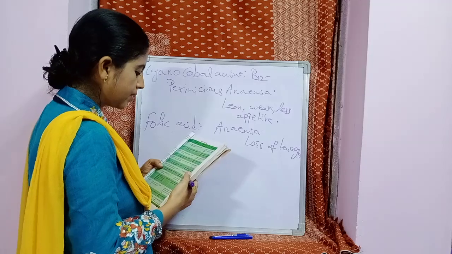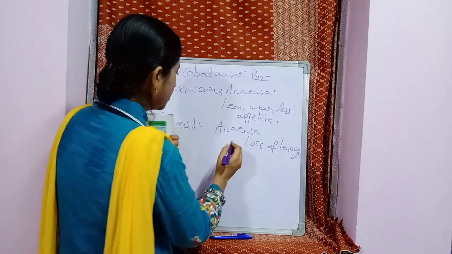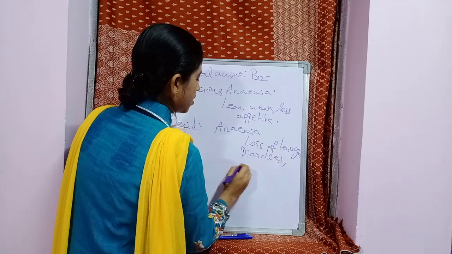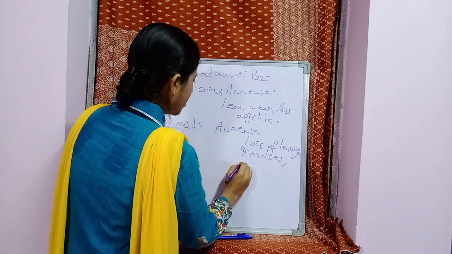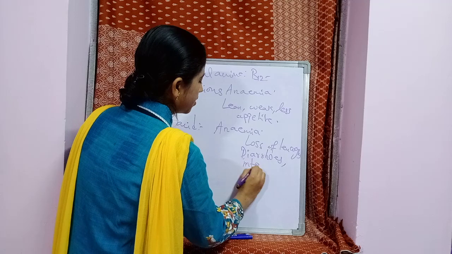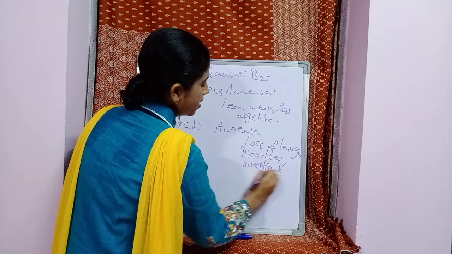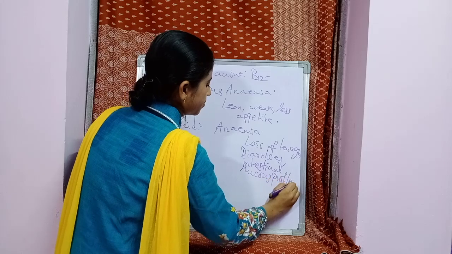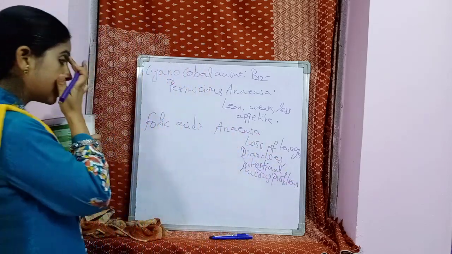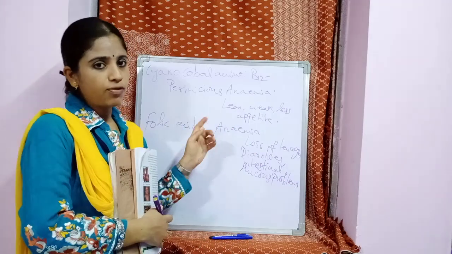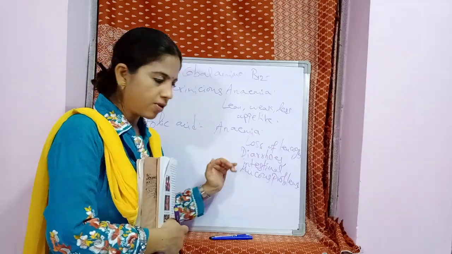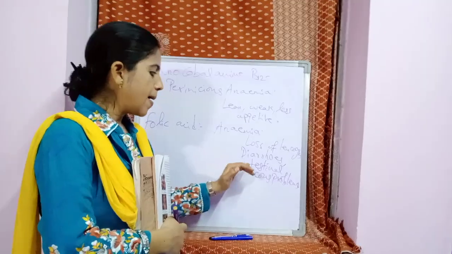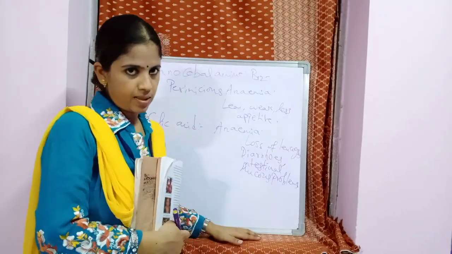And next, the other symptoms are diarrhea and intestinal mucus problems. So these are the symptoms of folic acid deficiency. Deficiency of folic acid leads to anemia, and the symptoms are loss of leukocytes, diarrhea, intestinal mucus problems.